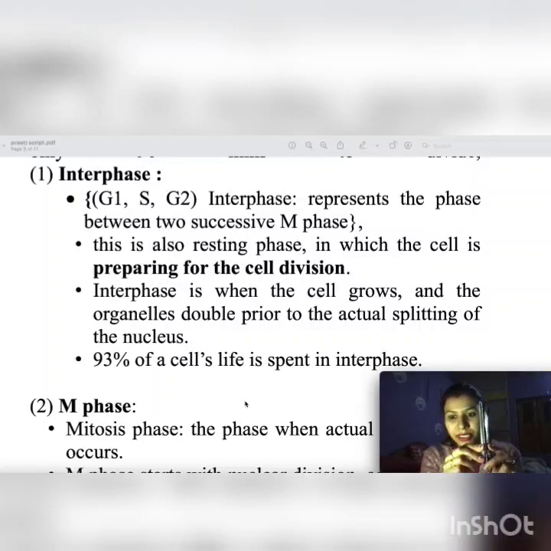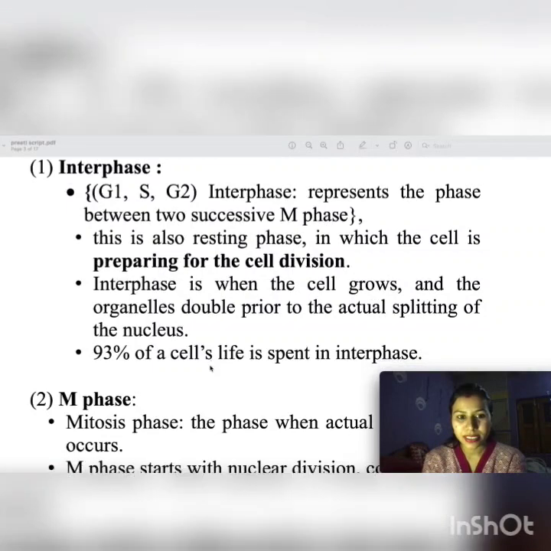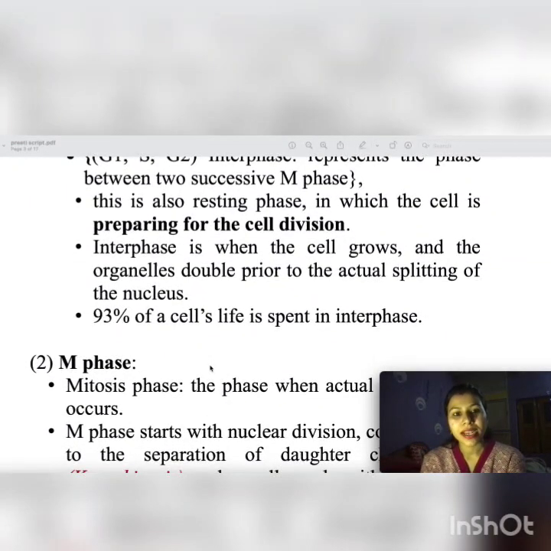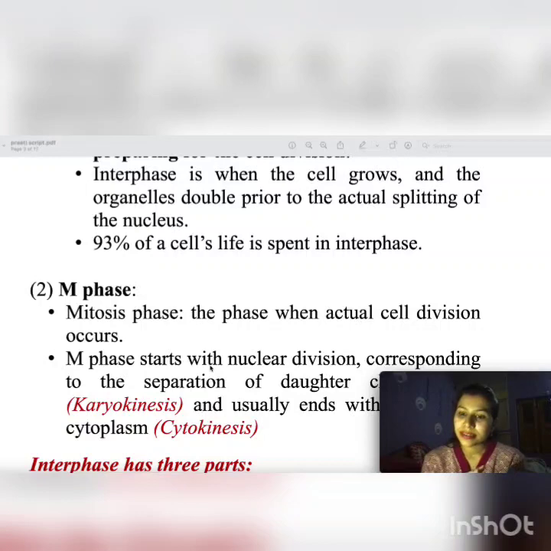The duration between the two M phases is known as interphase. This is also the resting phase in which the cell is preparing for cell division. Interphase is when the cell grows and organelles double prior to the actual splitting of the nucleus, and 93% of the cell life is spent in the interphase.